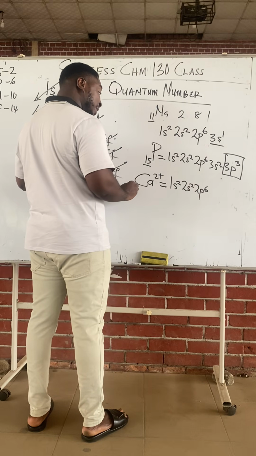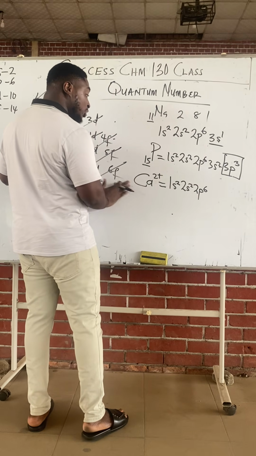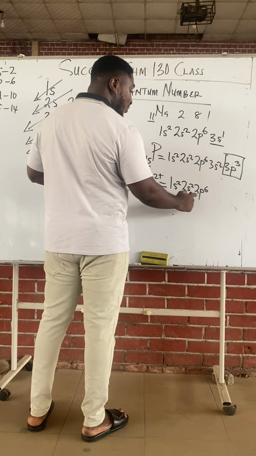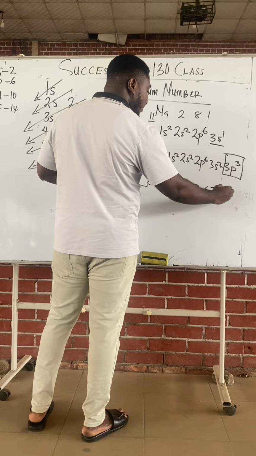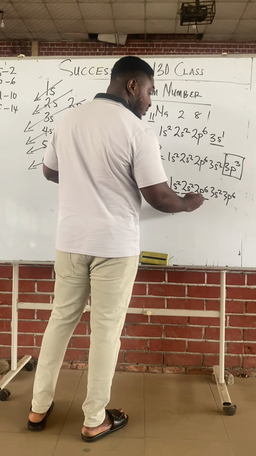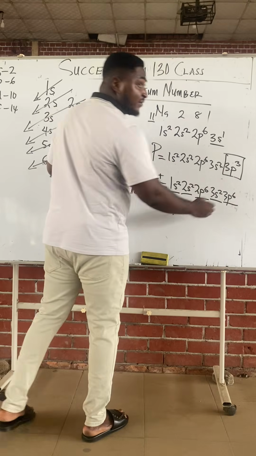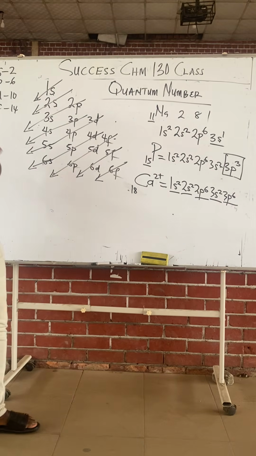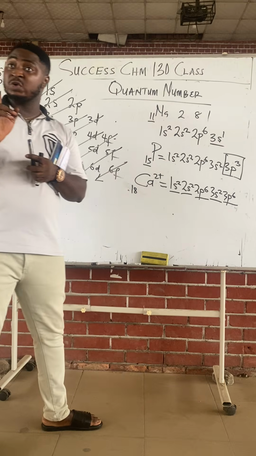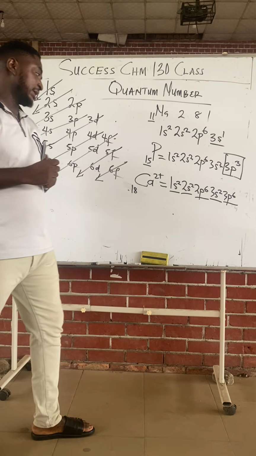What is normally calcium? 20, right? But calcium 2+ means it has lost 2 electrons. So you are targeting 18, not 20. 1s2, 2s2, 2p6, 3s2, 3p6. 2 plus 2, 4, 10, 12, 18. Normal calcium would have continued to 4s2, right? Yes. But calcium 2+ means it has lost 2 electrons.